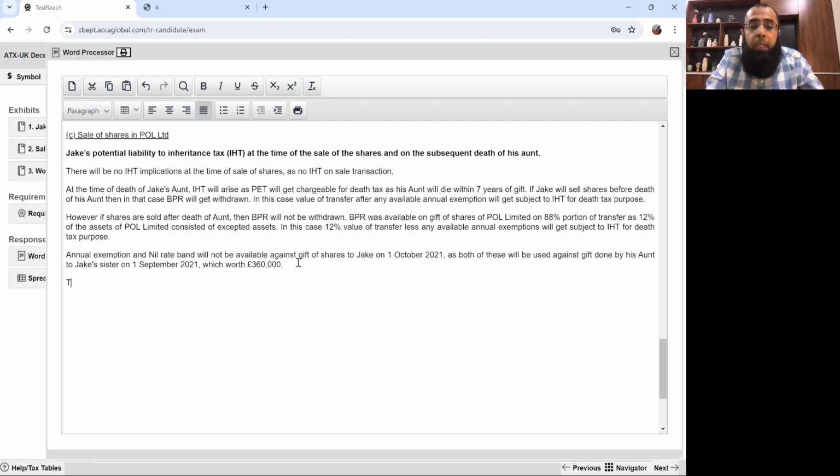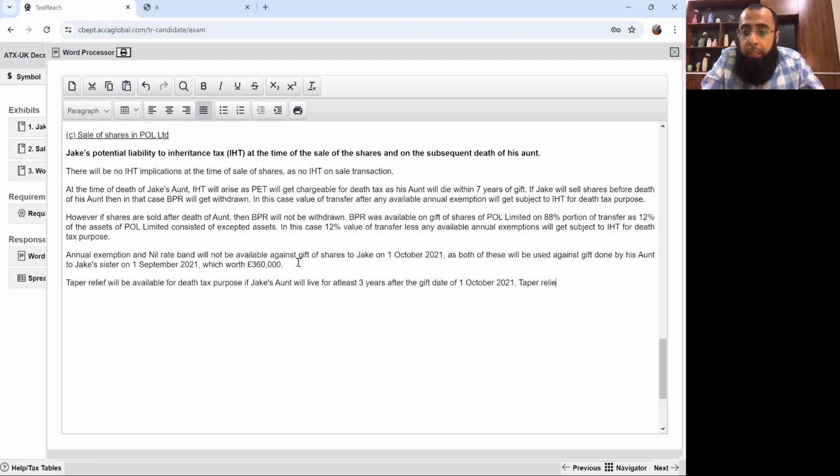Okay, now taper relief will be available for death tax purpose if Jake's aunt will live for at least 3 years after the gift date of 1st October 2021.